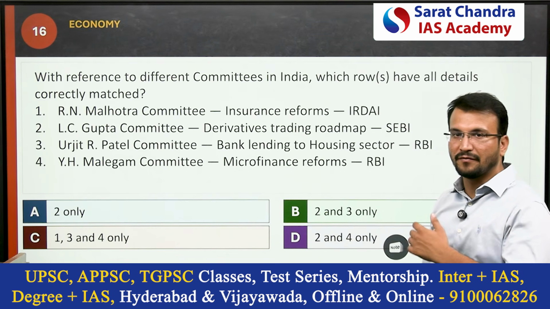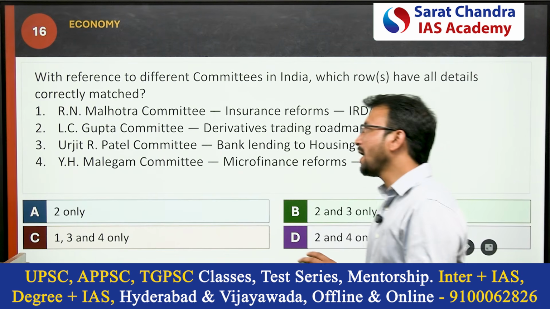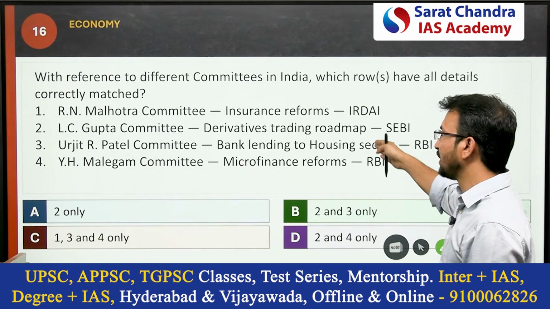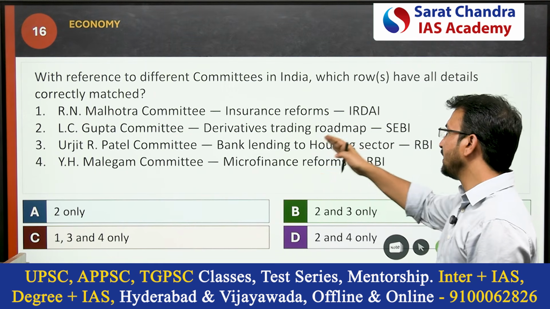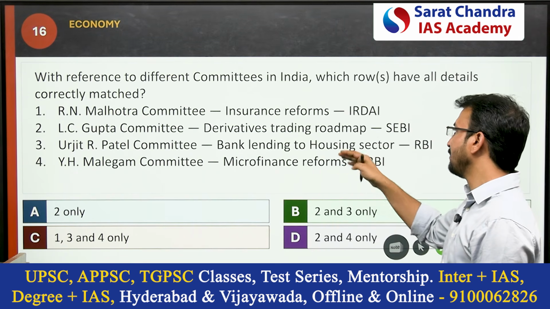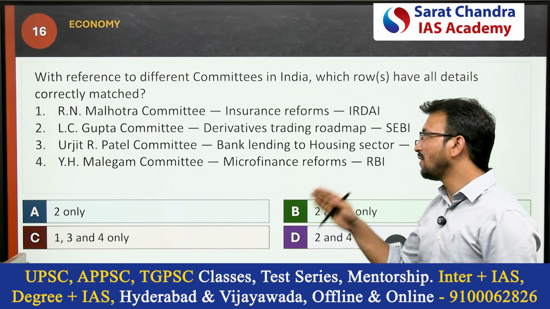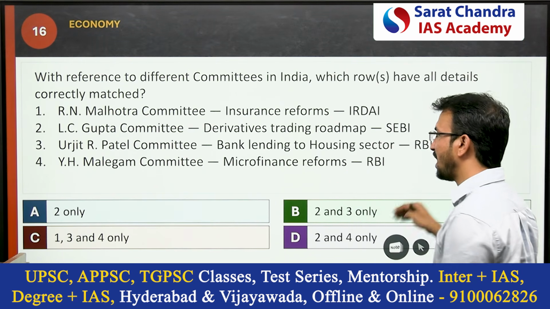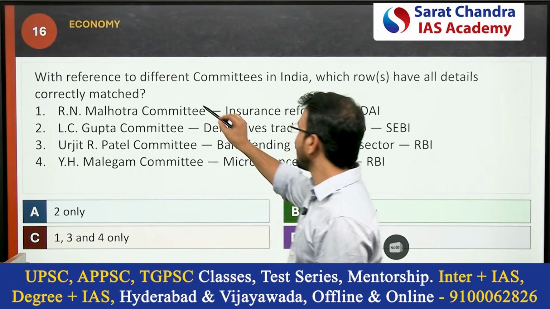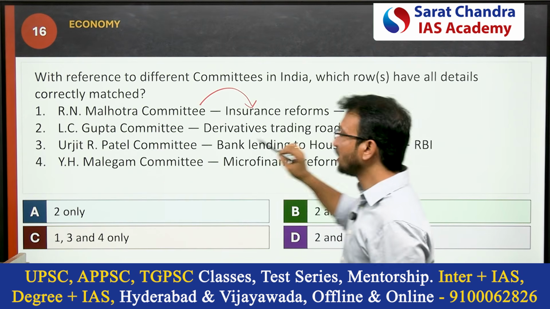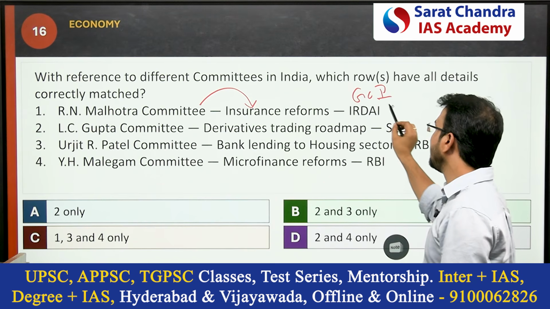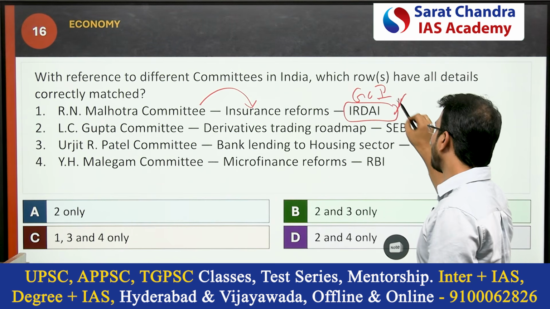Okay, this is a question where UPSC factually asked. RN Malhotra Committee, Insurance Reforms, Purpose IRDA, those who are appointed. And LC Gupta Committee, Derivatives Trading Roadmap, SEBI. Urjit R Patel Committee, Bank Lending to Housing Sector, RBI. YH Malegam Committee, Microfinance Reforms, RBI. So let's see how many pairs are correctly matched here. RN Malhotra Committee is insurance reforms, but it was formed by the Government of India, and based upon the RN Malhotra Committee recommendations, IRDA was established. So this is the wrong pair.